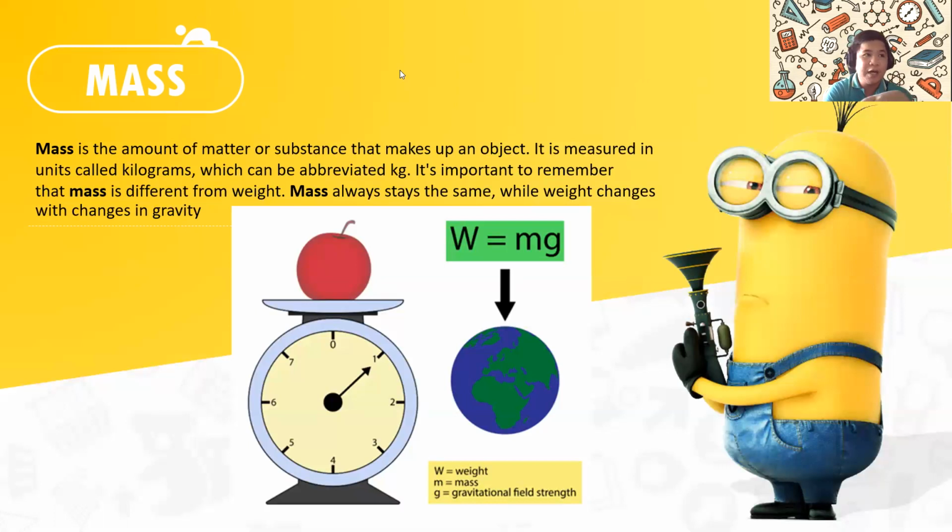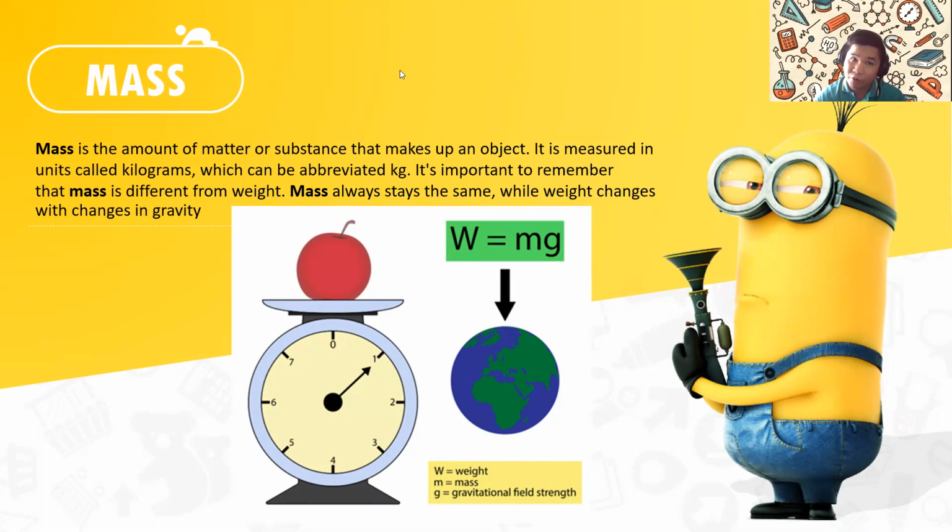So if you are, let's say, 42 kilograms on Earth, and then you go to the moon, you will be 6 times less than when you are on the Earth.